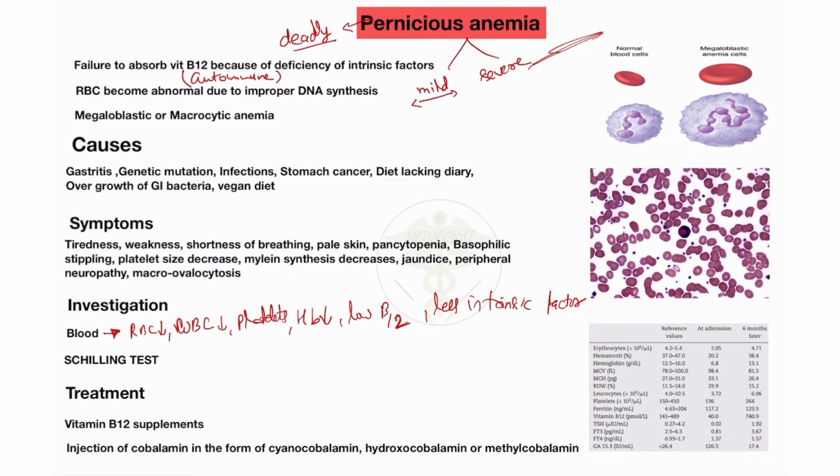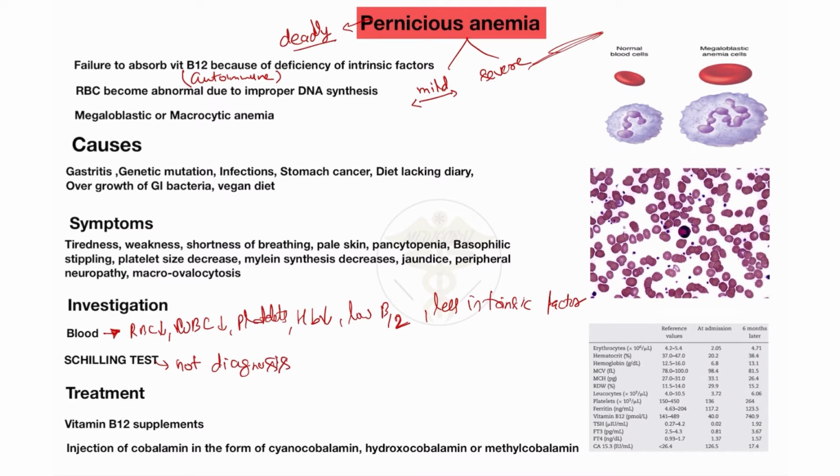And also we will do the Schilling test. It is an old test. Now, many modern technologies have developed, so it is not a diagnostic test, it is only a screening type of test. You will not use it for diagnosis because it is an old method. But if they ask in the exam, please learn this.